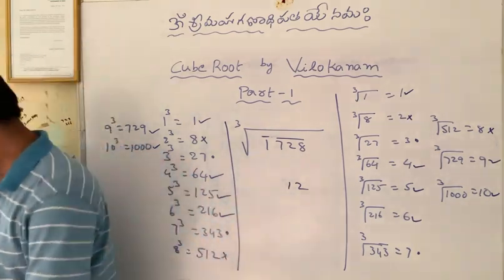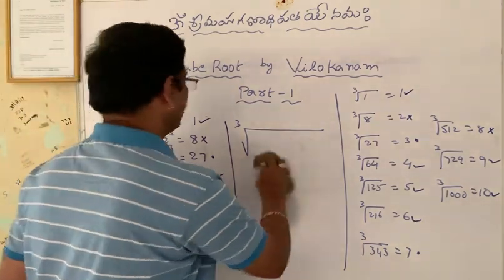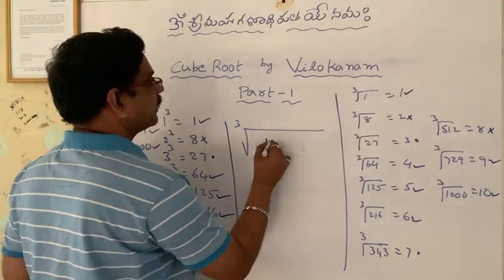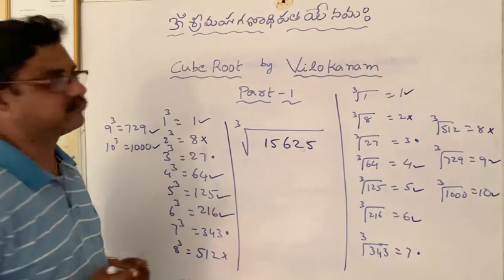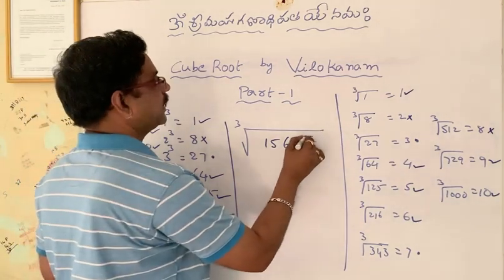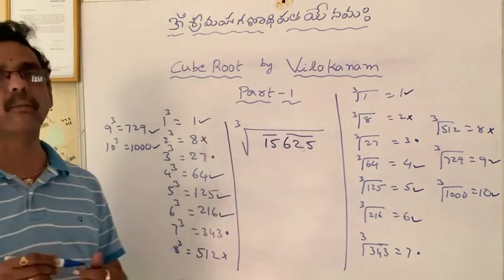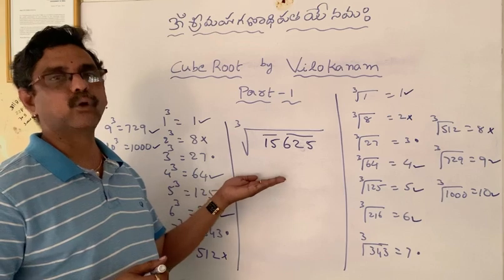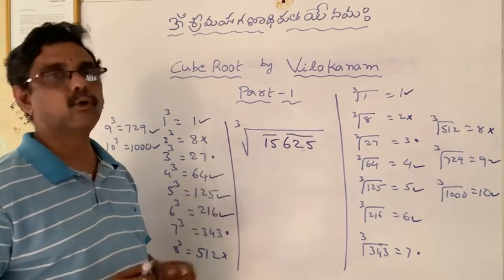Let us consider one more example. 15625. We have to keep the bars from the units place. 1, 2, 3, 1 bar, and the remaining 2 numbers are there. So we got 2 bars. That means we will get only a 2-digit number. The answer is a 2-digit number because we got 2 bars.